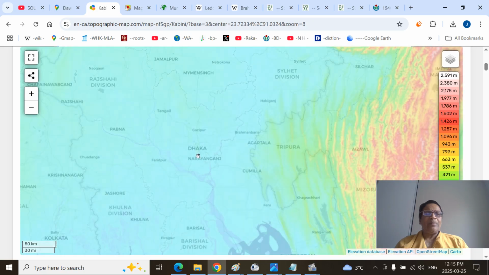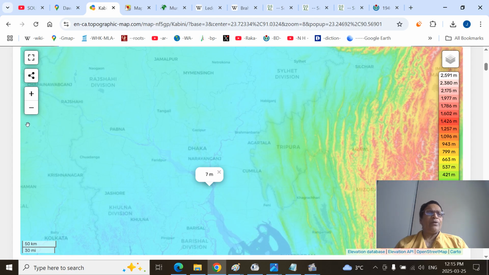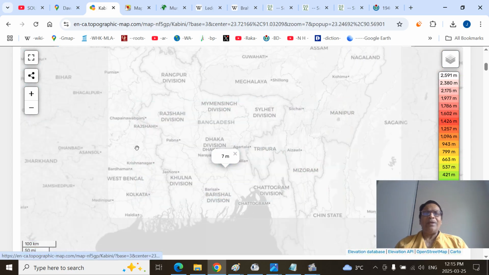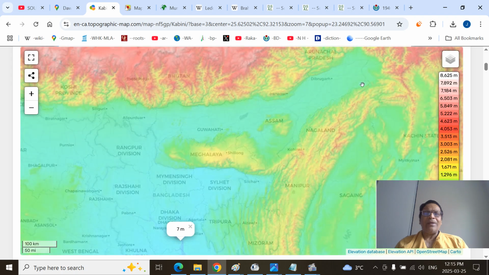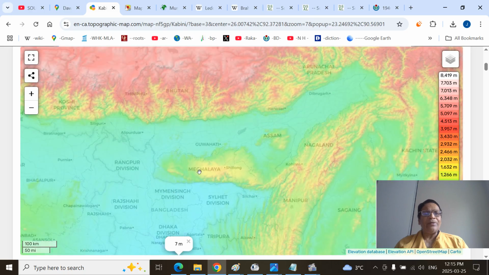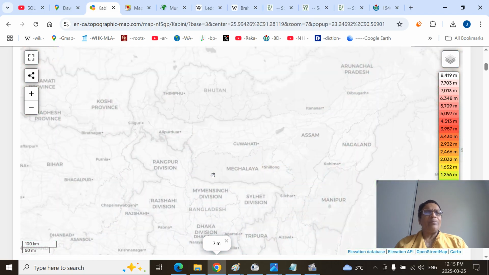Let me put Dhaka there. How many meters? 5 meters mean sea level. And Chandpur, where the Meghna River joins, will be around the same height. So you can broadly remember. Yes, the entire Assam Valley is around 150 meters when we start there. Upper region, Pasighat and Sadiya, those regions. Dhubri will be 25 meters. You can broadly understand that.